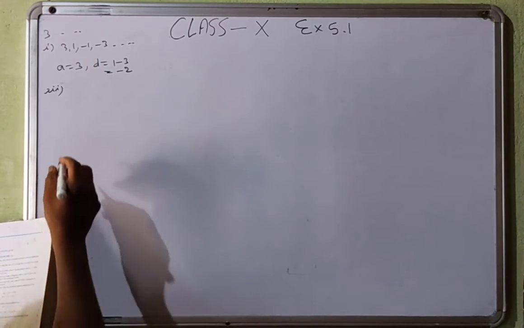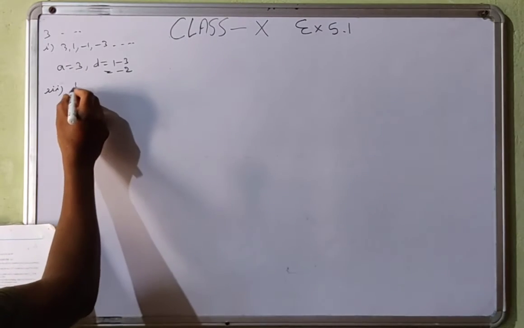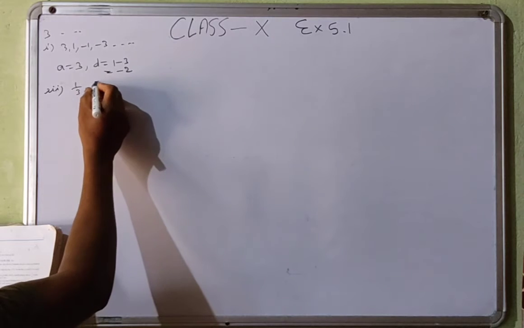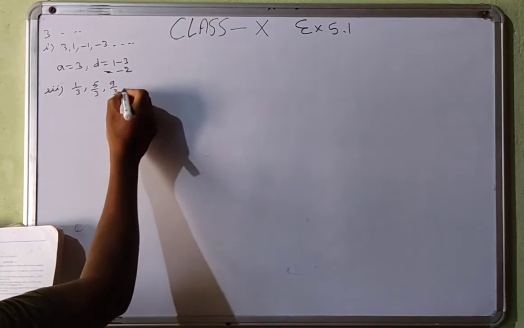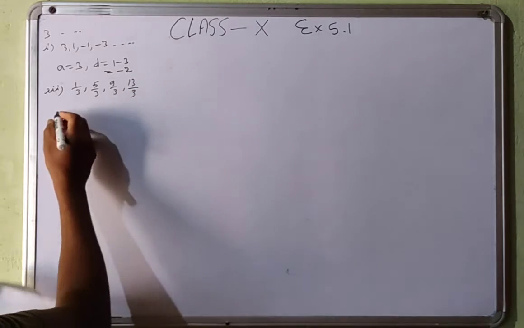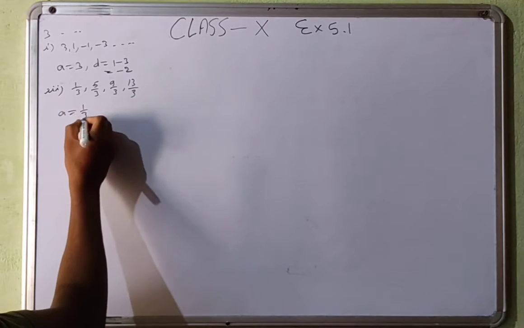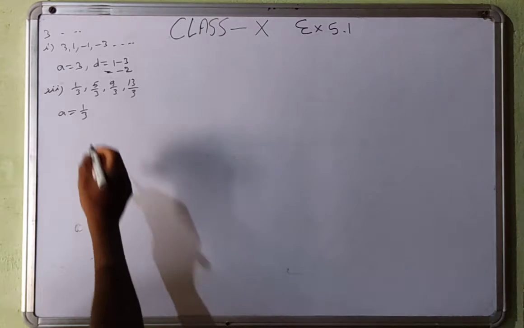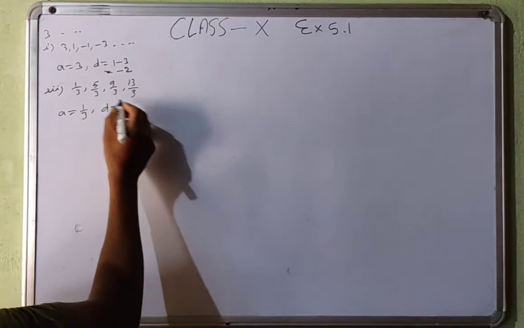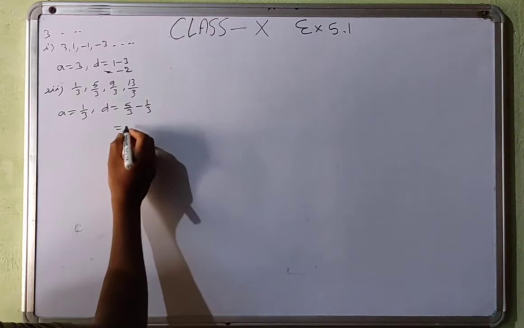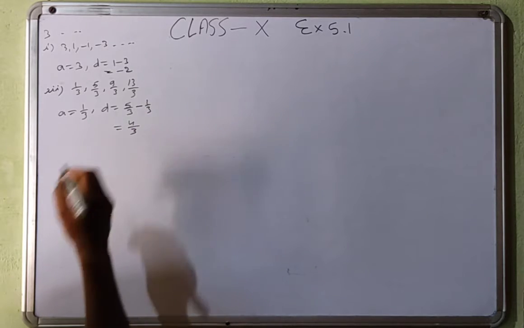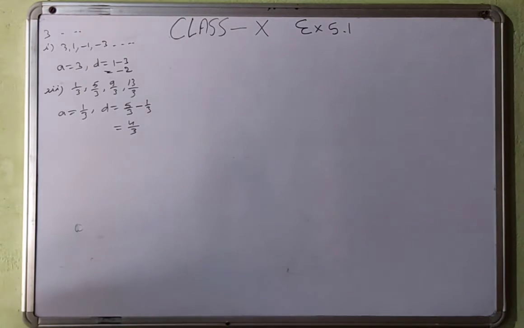1 upon 3, 5 upon 3, 9 upon 3, 13 upon 3. So A is equal to, you know very well, first term is A. D is equal to second term minus first term. So that will be 4 upon 3, because 5 minus 1 is 4. Decimal things also you can do.